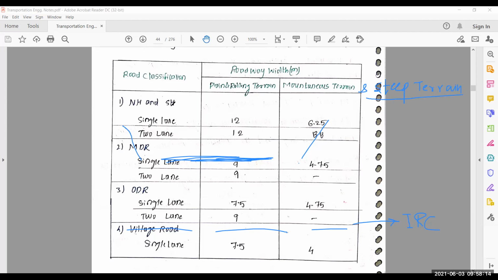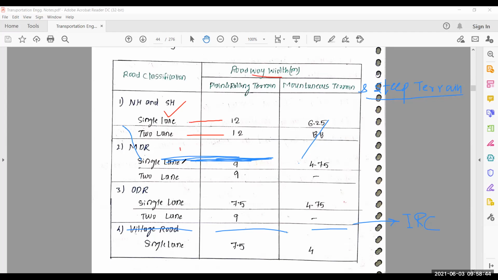So our IRC says for national highway and state highway, in case of plain and rolling terrain, we provide roadway width. That means roadway width includes width of pavement plus traffic separator plus shoulder. If traffic separator is there, fine; if not there, then we do not include it. So for NH and state highway, for single lane it is 12 meter. For two lane it is 12 meter.